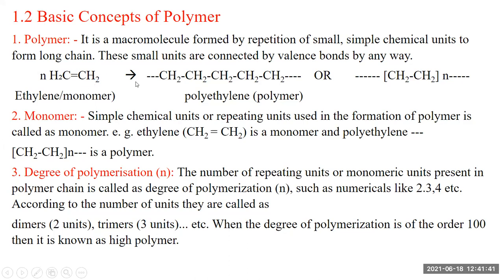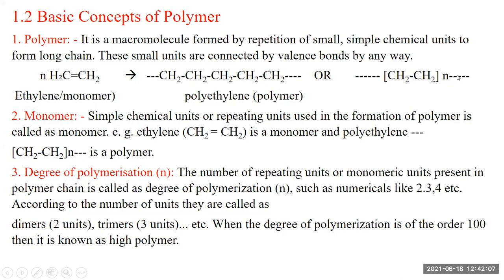Ethylene is a monomer, and when we polymerize ethylene molecules we convert it into the polymer polyethylene. In this reaction the double bond gets converted into a single bond, and many monomer molecules join to form the polymer, represented as CH2=CH2 going to (CH2-CH2)n.